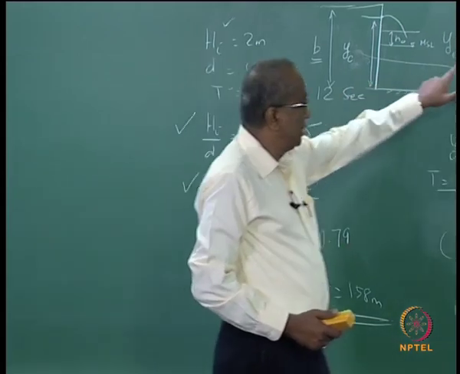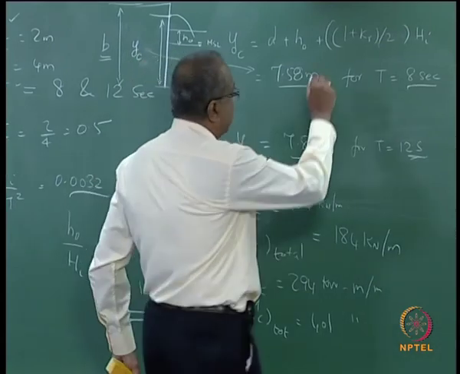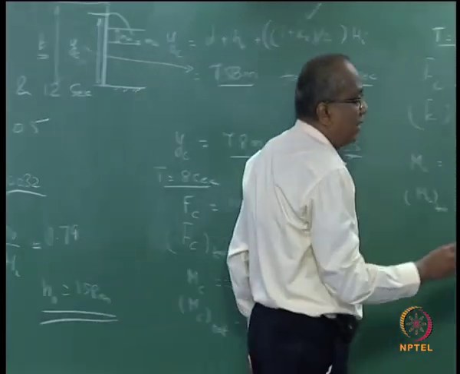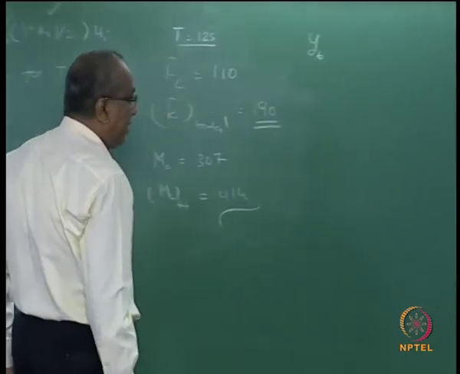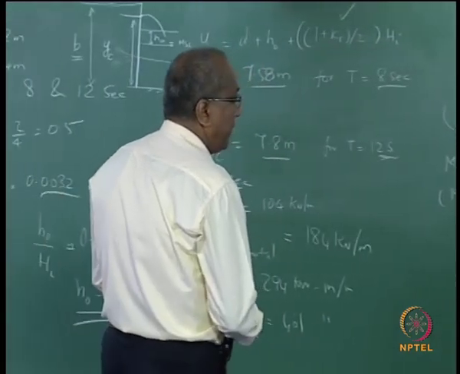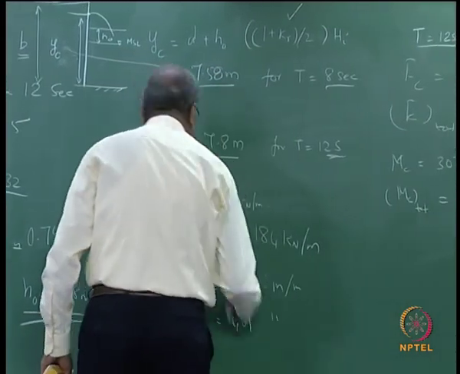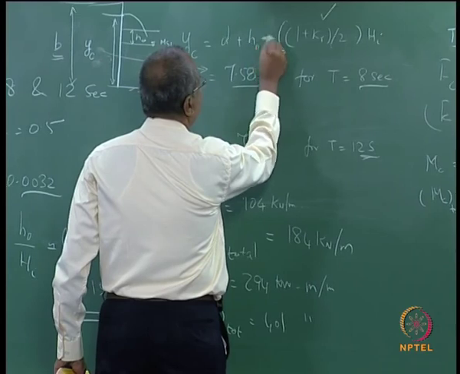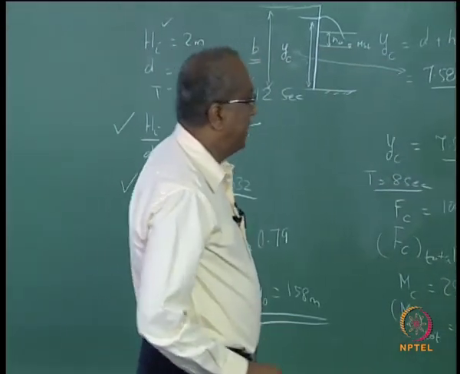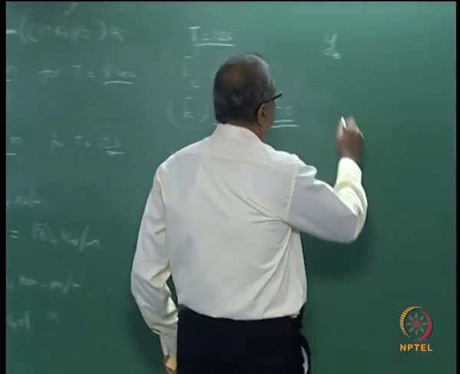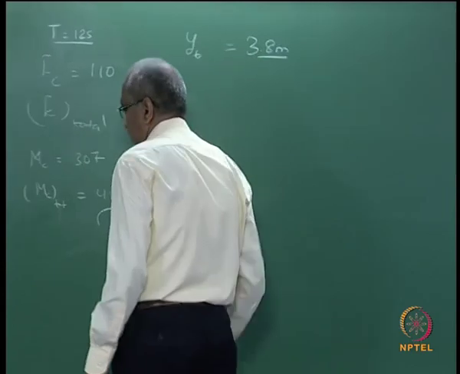We are up to calculating your Yt. So the same way you have to calculate your Yt. In the case of Yt, the only difference will be that instead of this plus, it would be minus, and here Yt works out to 3.8 meters.